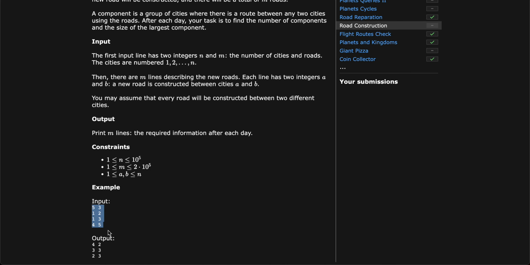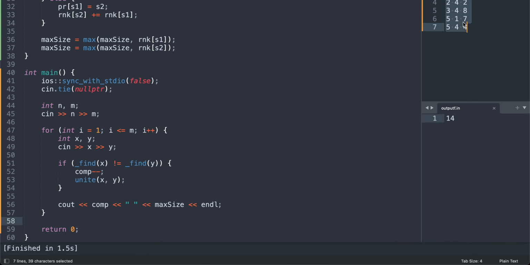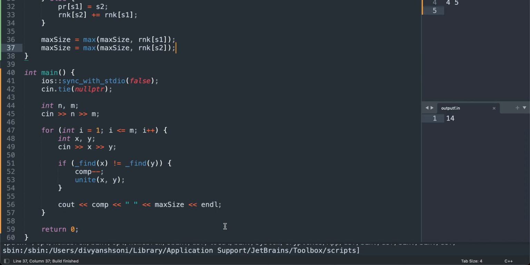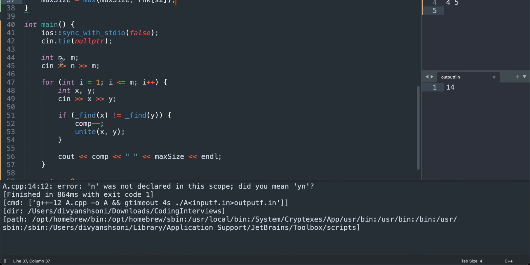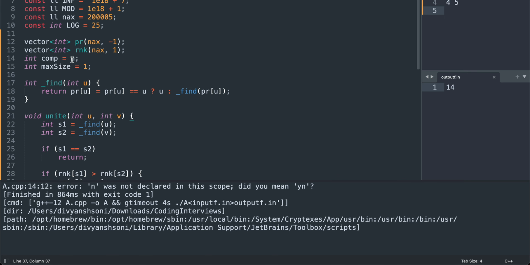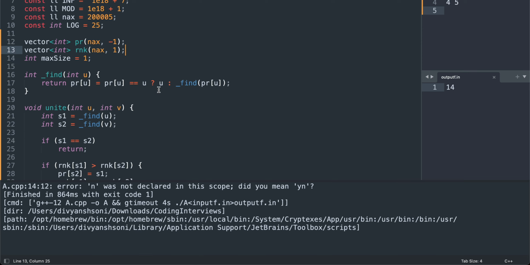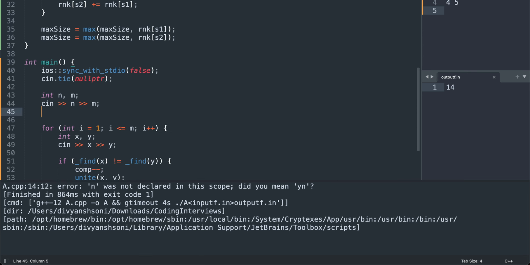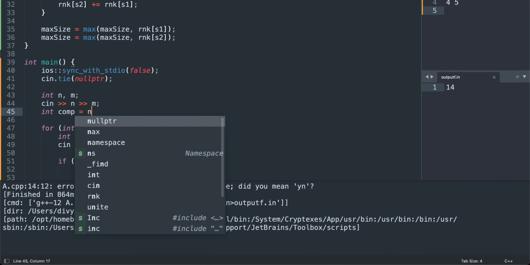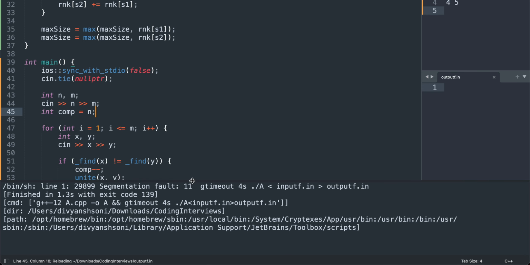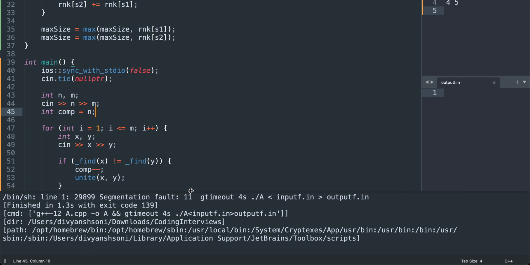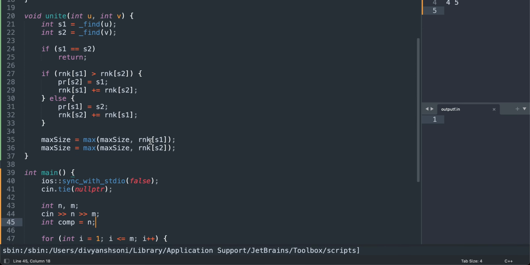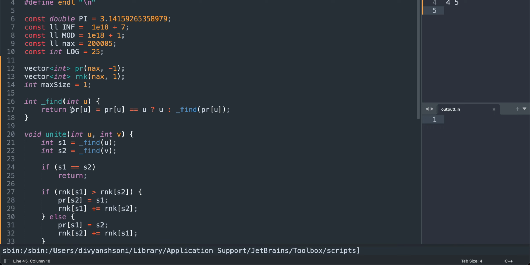Let's see. Segmentation fault. Find the parent of u.